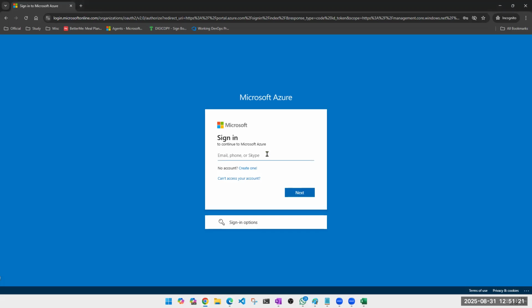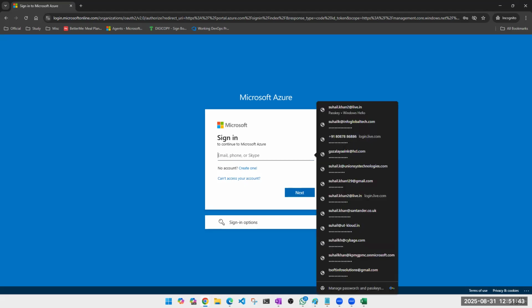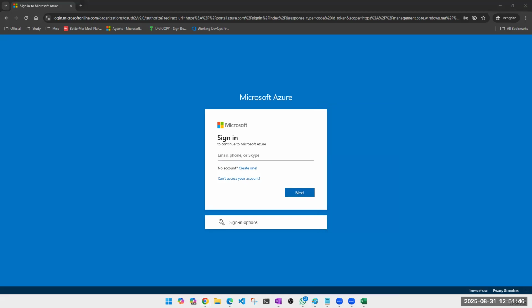Right. Now, like Ajit had an account with UT-Kloud, Vedant had an account, so he simply used the sign in option. But in this case, Irshad is doing it for the first time. He doesn't have any account, right? He's not a part of any tenant. He's not part of any directory. What should he do? Can he go for the sign in option with this email ID, the one which he shared with me? He will have to create an account. Sign in is not suitable, login is not suitable. What is suitable for him? Create one. So click on create one.